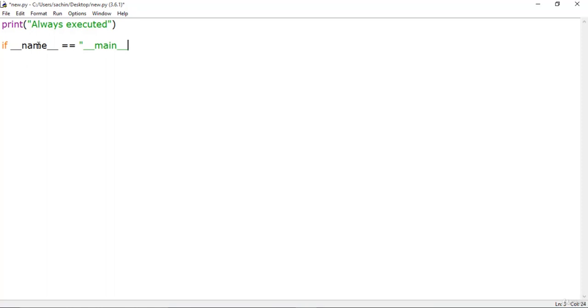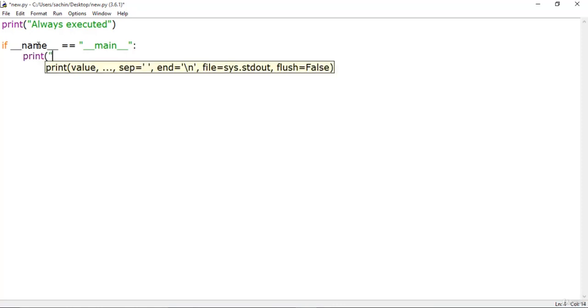Let me close this down first, and I'll print using this print statement, executed when invoked directly.